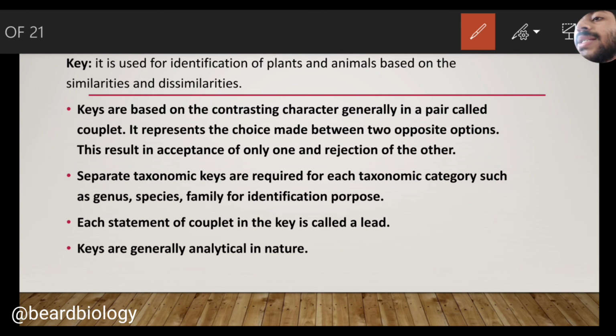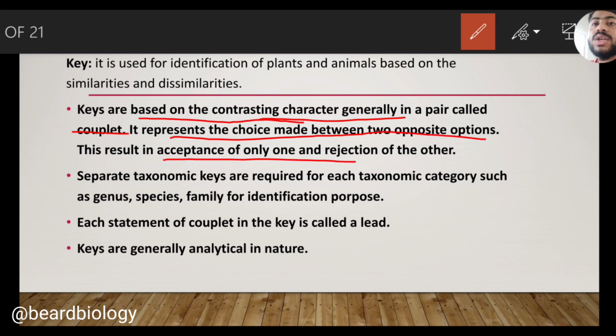Keys are based on contrasting characters, generally in a pair called a couplet. It represents the choice made between two opposite options. This results in acceptance of only one and rejection of the other.